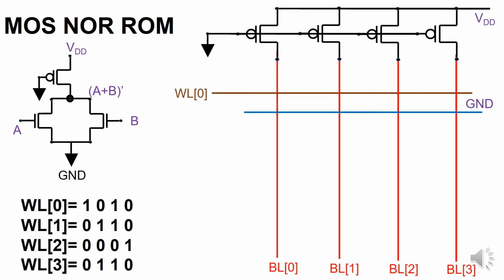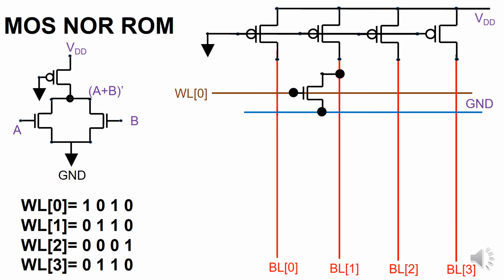Now here we can see word line 0, and there is a ground line running parallel to word line 0. For word 0 we have bit line 1 and bit line 3 as 0. So wherever we want 0, we need to place one n-channel MOSFET, and one of the n-channel MOSFET terminals is connected to ground.